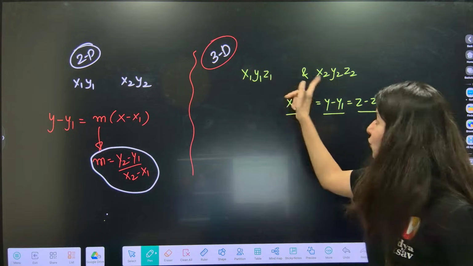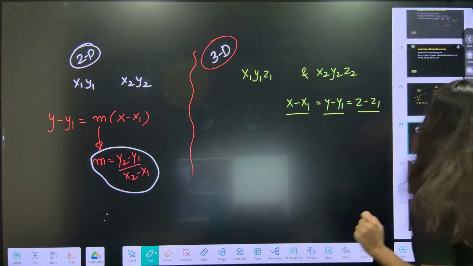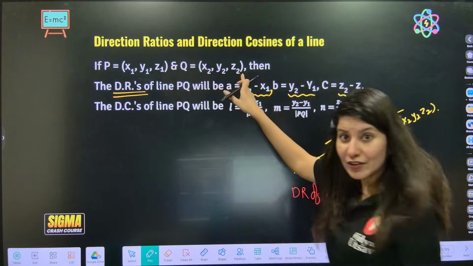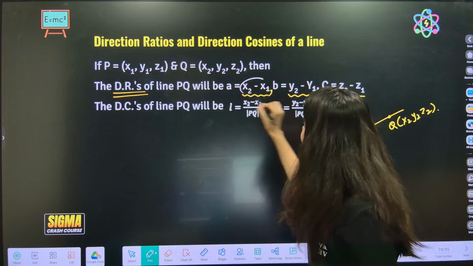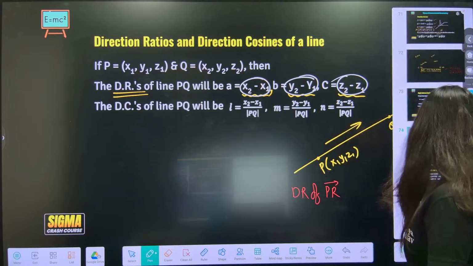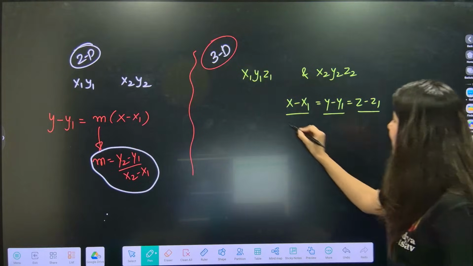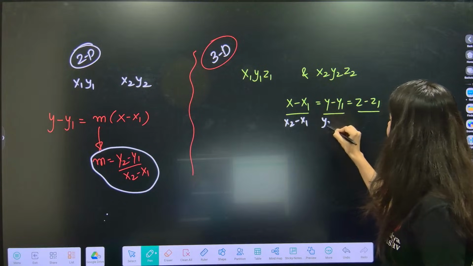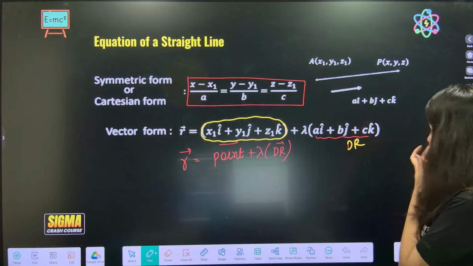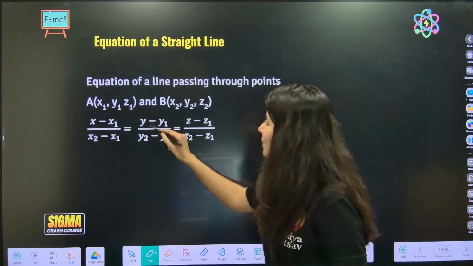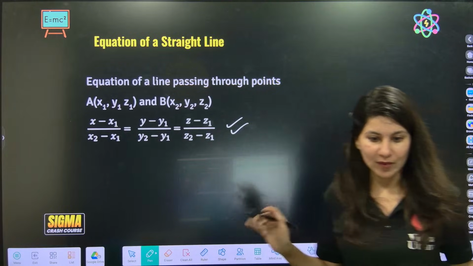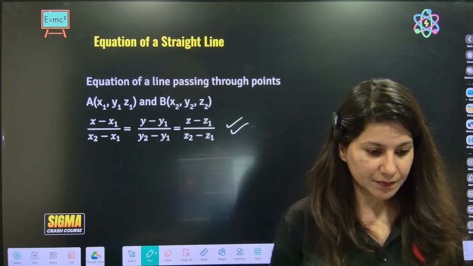But you do have 2 points. And I just told you, I don't know how many of you noticed, if 2 points are given to you, then you can easily figure out the direction ratio of the line. So now it has become very easy. This is x2 minus x1, y2 minus y1, z2 minus z1. So this is how it will look. Can you see? x minus x1, y minus y1, z minus z1 upon x2 minus x1, y2 minus y1, z2 minus z1. Clear? Give me a big thumbs up.